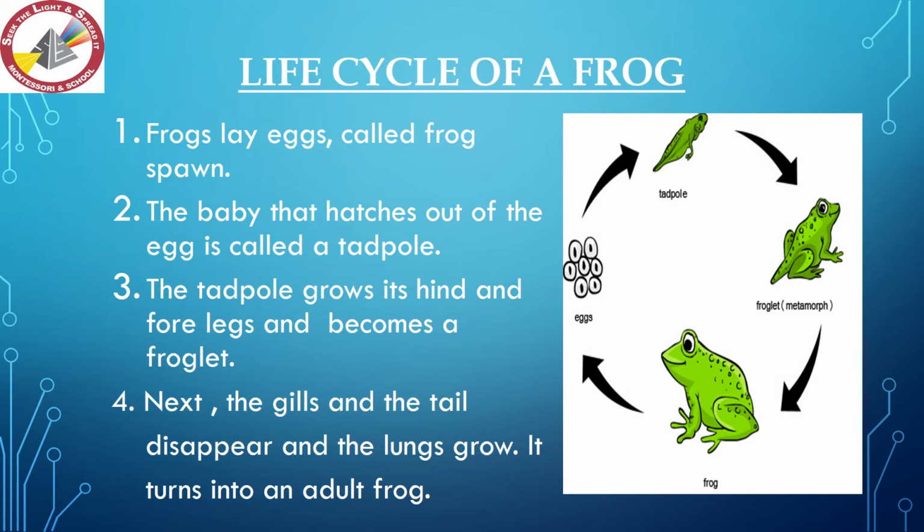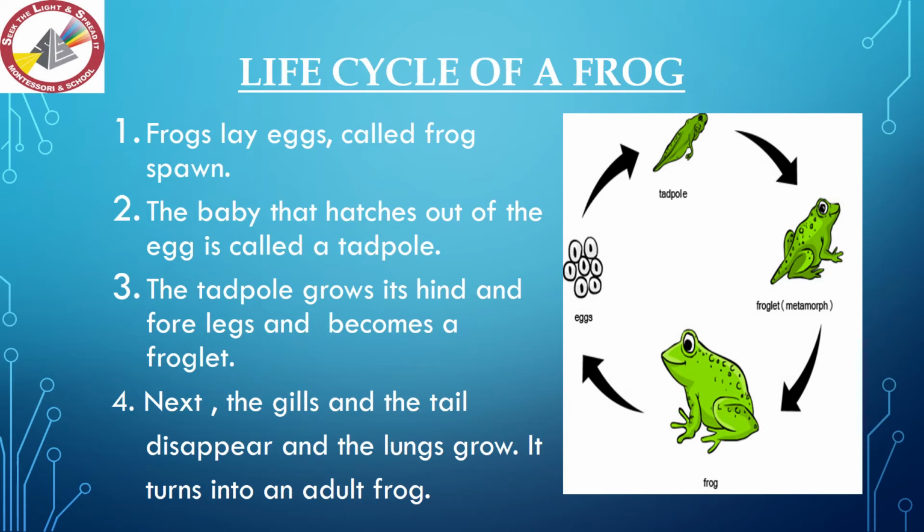Let's discuss frog's life cycle. Students, do you know that frogs are amphibians? Yes, frogs can live in water and on land, so all those animals which can live in water and on land are called amphibians. Frogs lay eggs in water. Their eggs are called spawn.